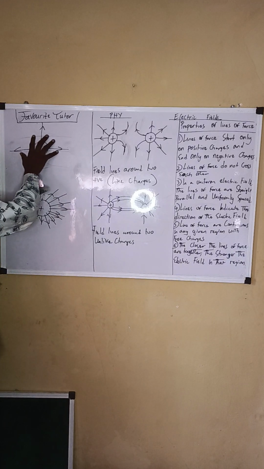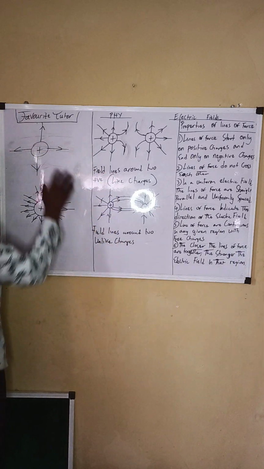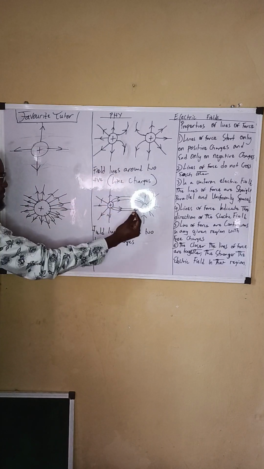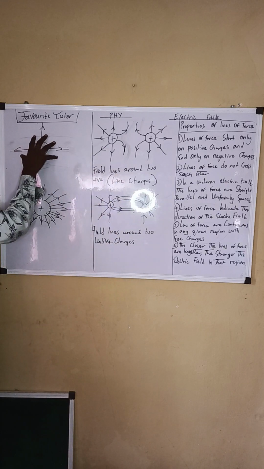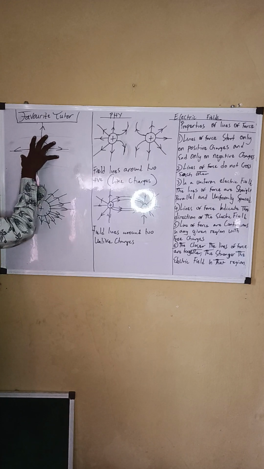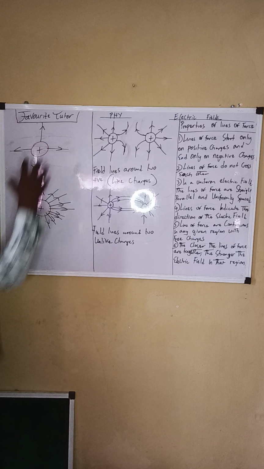There's this force of what? Attraction. Your hand is negatively charged, while the wire is positively charged. You touch a live wire at home. There's this force of attraction. Now, by the grace of God, you can pull your hands away.